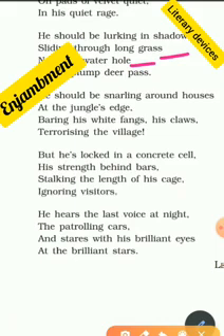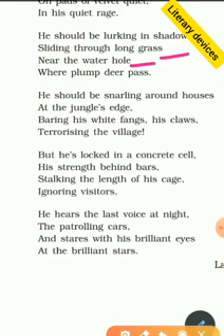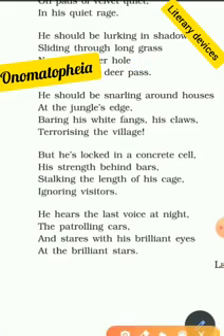Then the next important one is onomatopoeia. Onomatopoeia is nothing but using the sounds of the animals as they are. Like snarling, this is nothing but a sound. A loud sound made by animals is called snarling, or loud shouting is snarling. So the same word snarling is used, so it is an onomatopoeia.